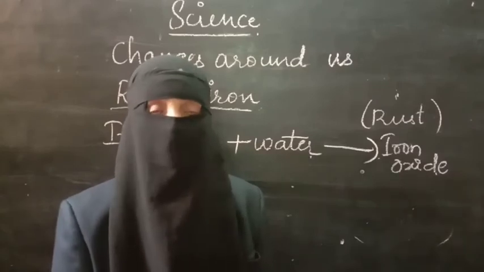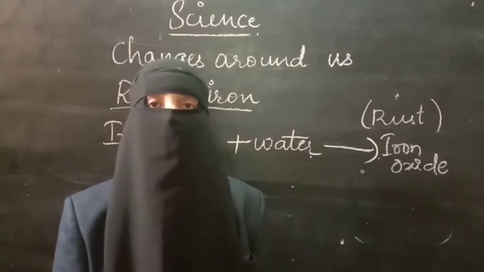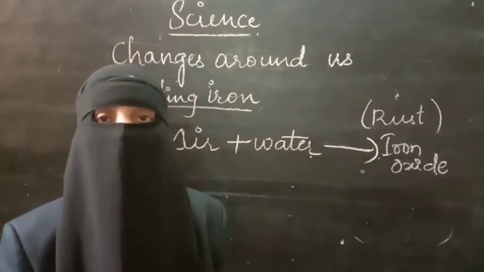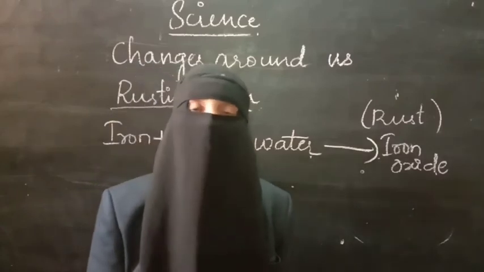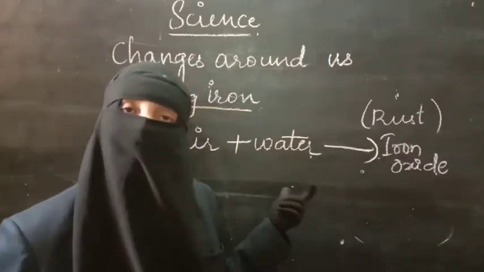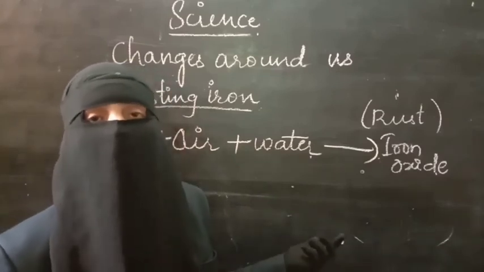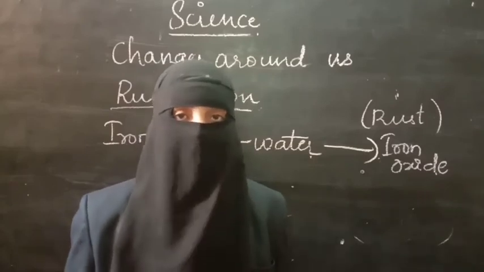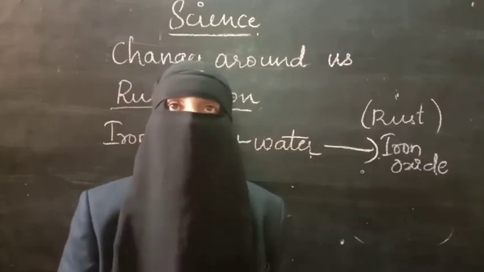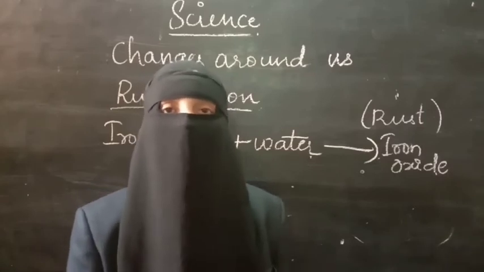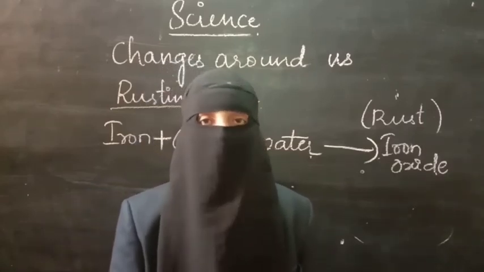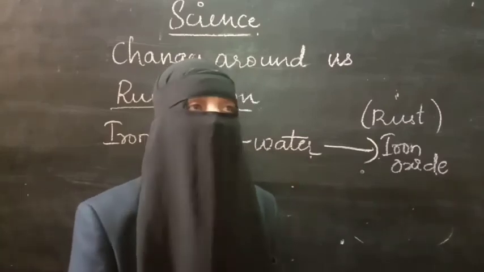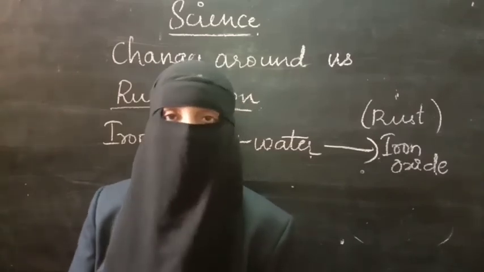Let us find out. First of all, to avoid rusting, a layer of paint is applied to the iron articles. So painting is done for the iron articles and the copper articles to avoid coming in contact with the air and water. And as these iron articles or copper articles will not come in contact with air and water, the rusting will not take place. And the other one, where we can take some measures, is that you should not keep iron articles where they can come in contact with air and water. This was about the measures which we can take if the things are very small or can be kept in the house, or painting can be done.